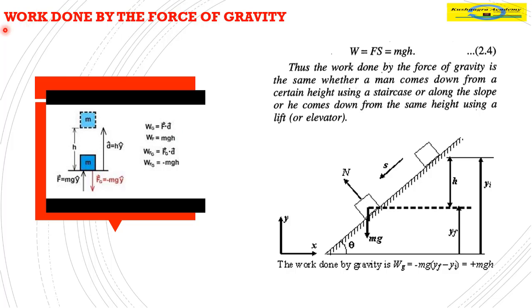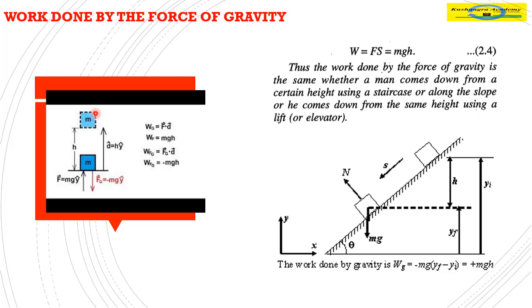Now we'll discuss work done by the force of gravity. Suppose there is a scenario, a box is on the ground and someone applies a force for a brief moment of time and throws it up. That means the force is not constantly applied, it is just thrown up. So what will be the motion of this box? It will go to a certain height and stop at the highest point of its path.